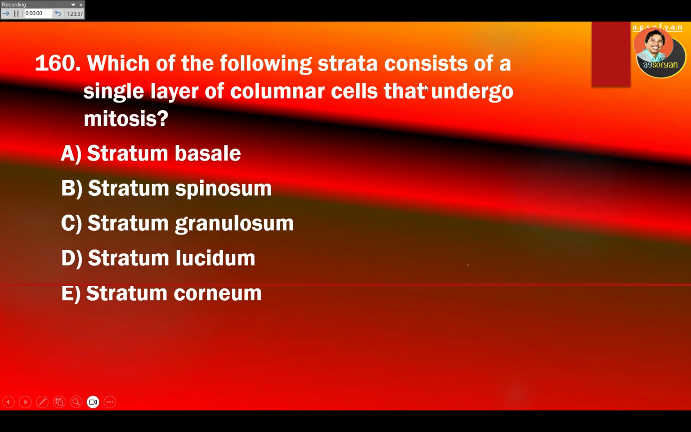Which of the following strata consists of a single layer of columnar cells that undergo mitosis? So this will be the bottom layer, only a single layer of cells, and many are actually stem cells. They continuously divide to produce cells that will be pushed to the top. So this layer is called basale. So look for stratum basale, which is A.